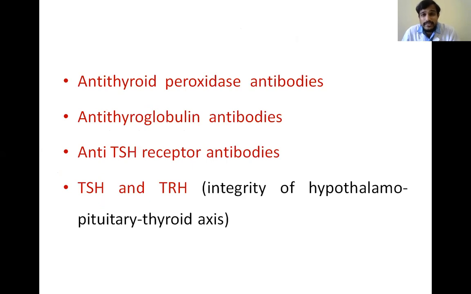These antibodies are also measured because in some autoimmune diseases, autoantibodies are produced which will destroy the thyroid gland itself. That's why these antibodies are checked in some thyroid disorders. TSH and TRH are also measured to see the integrity of the hypothalamo-pituitary thyroid axis, whether all are functioning properly or not. So these are the biochemical parameters to diagnose the disorders of the thyroid gland.